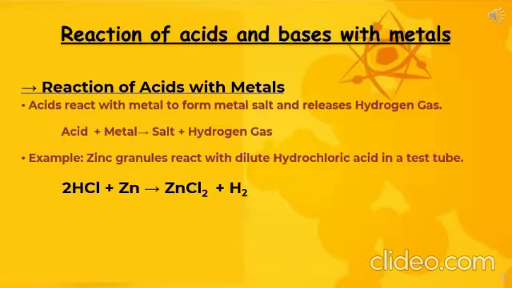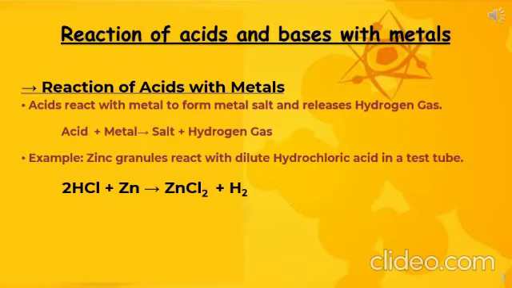Today I am going to tell you about chemical properties of acids and bases. Our first reaction is the reaction of acids and bases with metals. Reaction of acids with metals: when acids react with metals, they form a metal salt and hydrogen gas is released. The basic reaction is acid plus metal gives salt plus hydrogen gas.